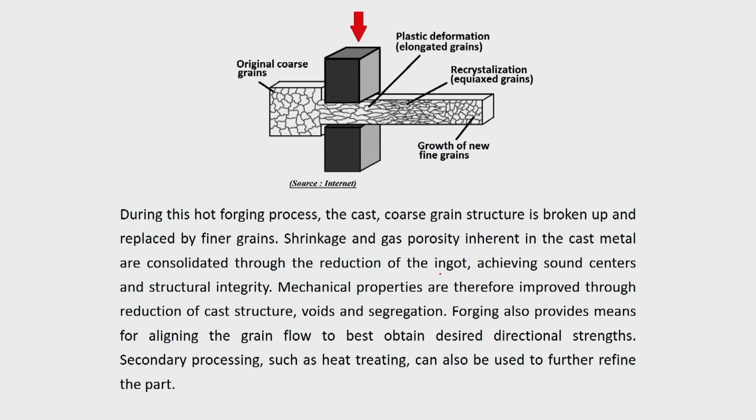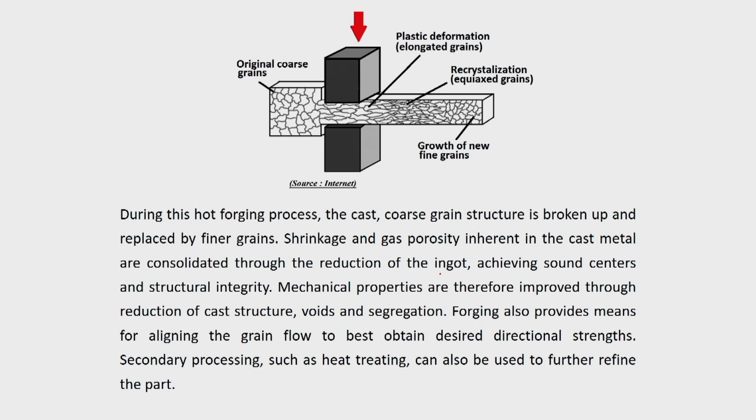But after this repeated open die forging operation, what you will find is that very fine grains are there, the dendritic structure no longer exists, and the interdendritic segregation is also eliminated. So you may get more or less uniform chemical homogeneity. The chemical composition may be more or less homogeneous, I am not saying 100%. So you may get very fine grains or elongated grains, and the properties will be different compared to the initial starting material.